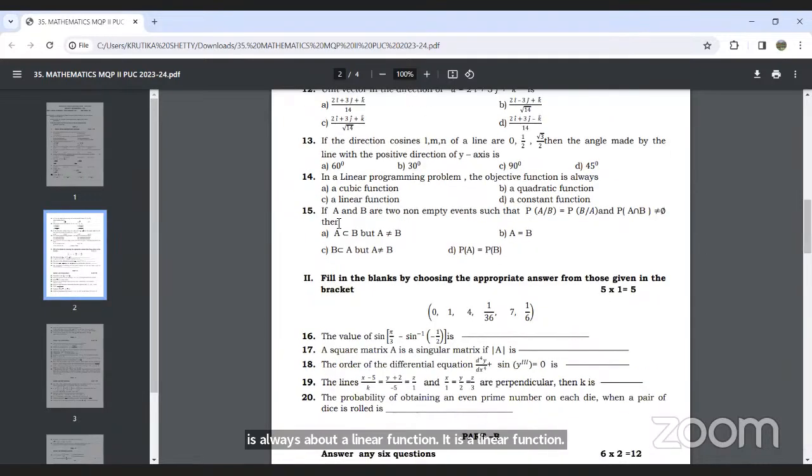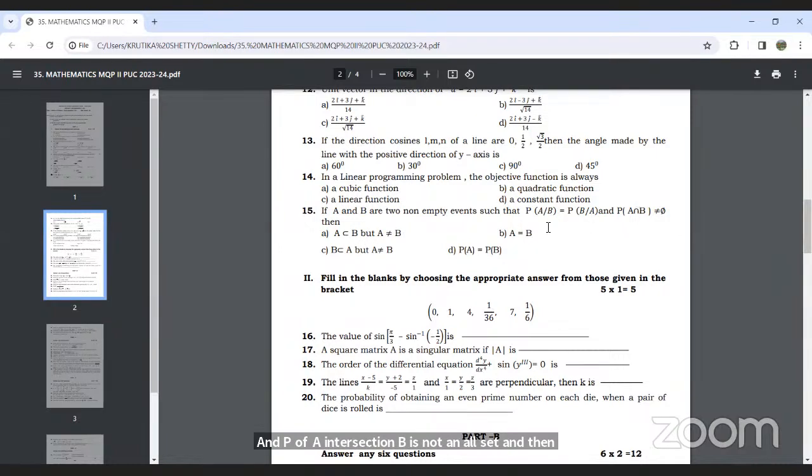Next. If A and B are two non-empty events such that P of A by B is equal to P of B by A, and P of A intersection B is not a null set, then they are asking.